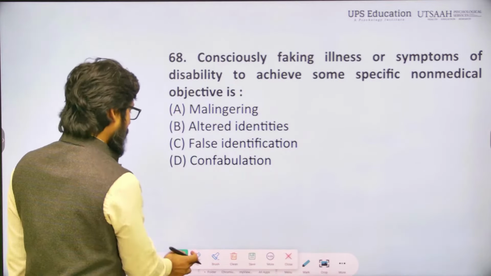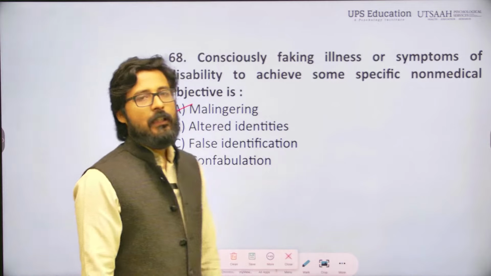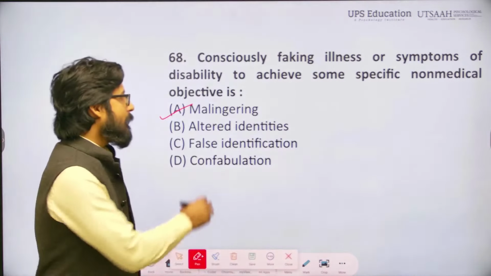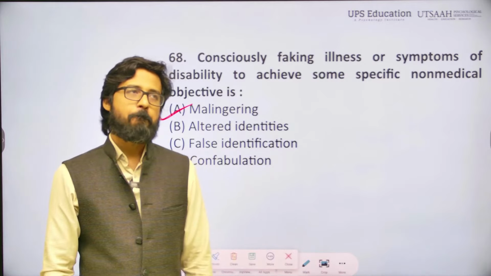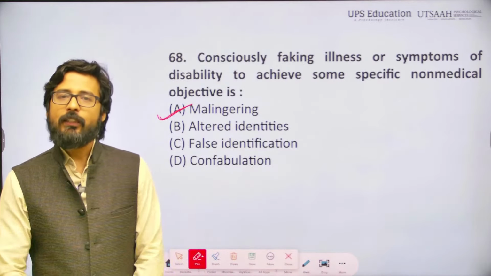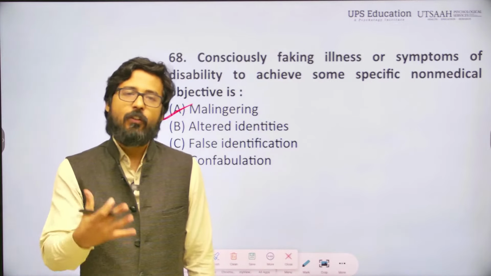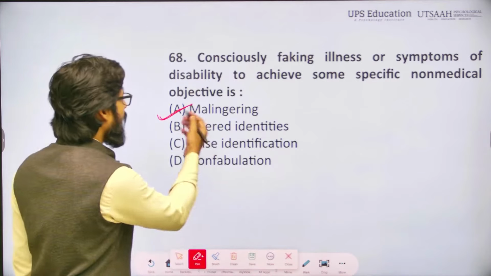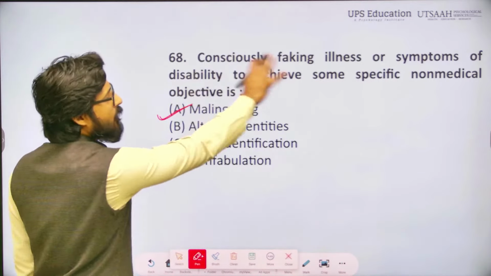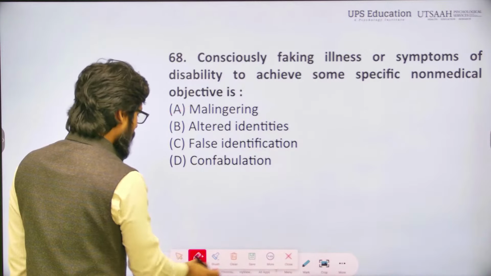A is right because malingering refers to the intentional fabrication or exaggeration of illness or symptoms. This is the only option that we can connect to everything given in the statement. So A will be right.